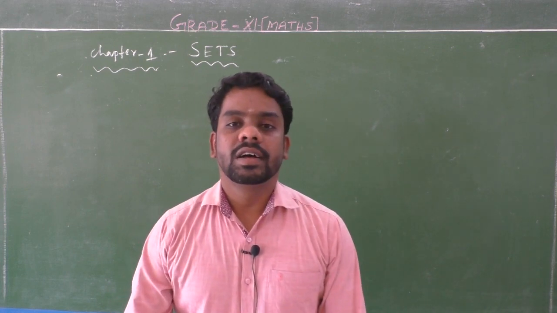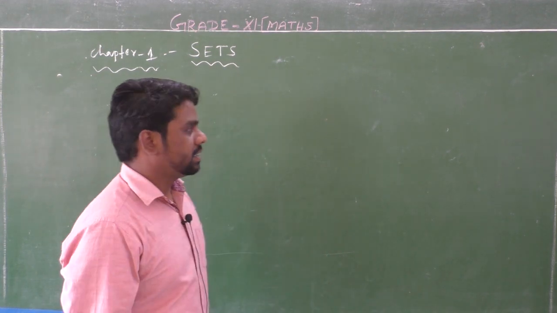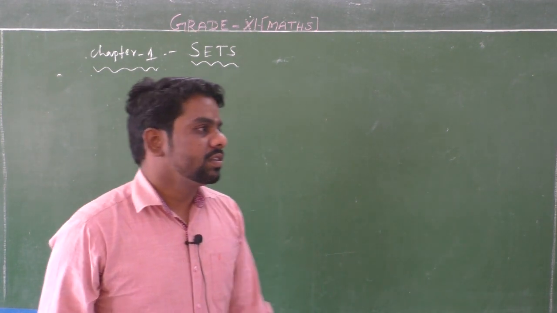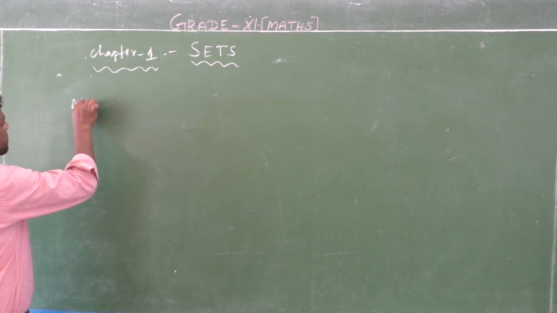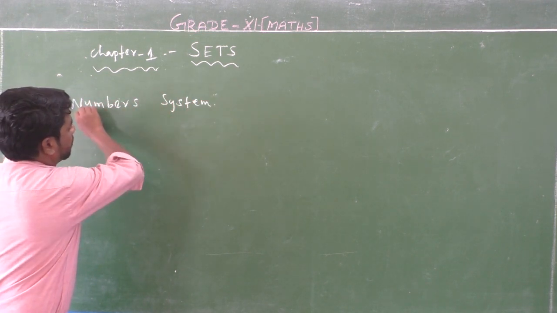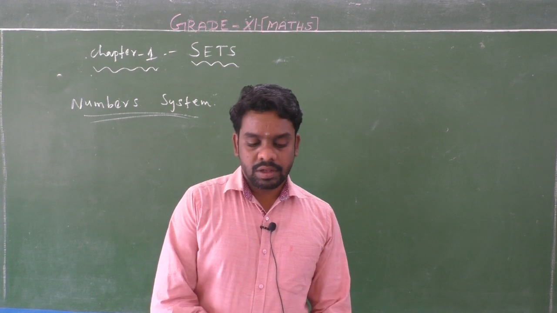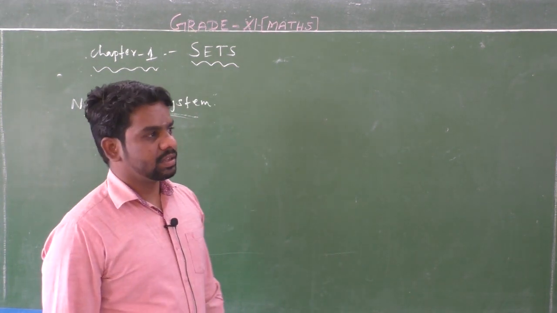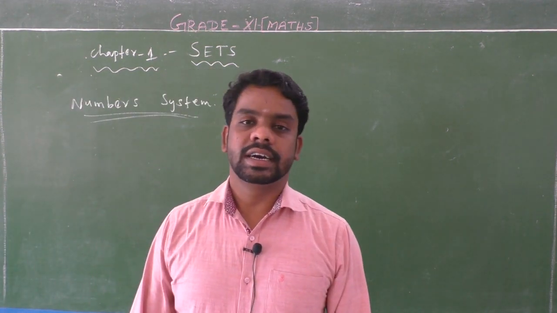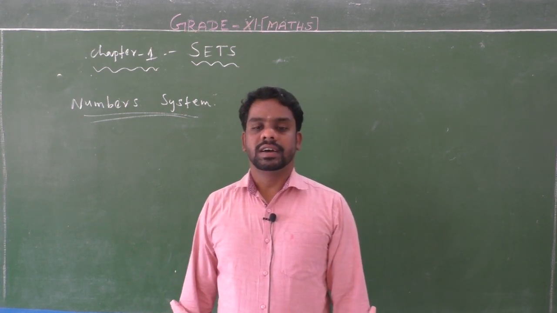First, listen students, first you should know the number systems. You have studied the number system in previous classes, so once I can recall it. The types of numbers: natural numbers, integers, whole numbers, rational numbers, irrational numbers, even numbers, odd numbers, real numbers and complex numbers.